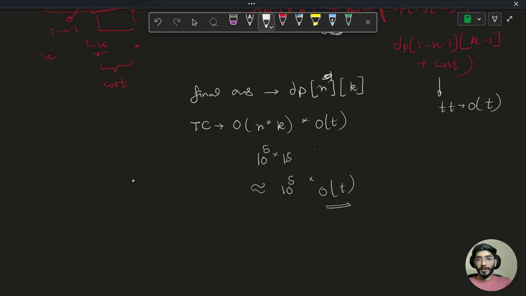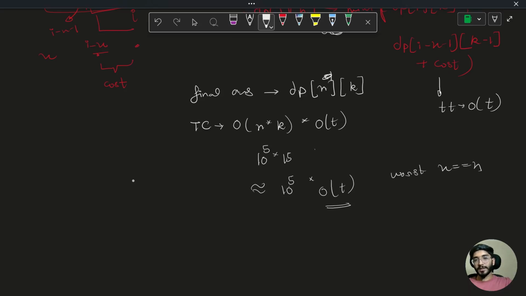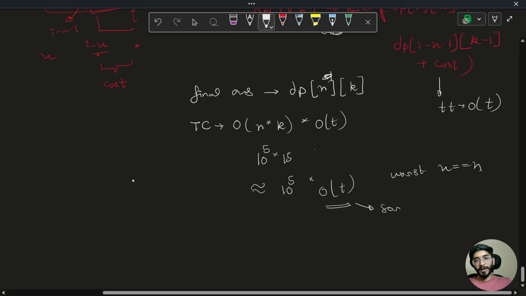So at worst this t can be equal to, in worst case my x can be equal to n, which means I can have the whole subarray at once. So to sort it and get the median, if we do the trivial way, sorting will cost me n log n time more. So if we multiply 10 to the power 5 into n log n, that's going to give us TLE.